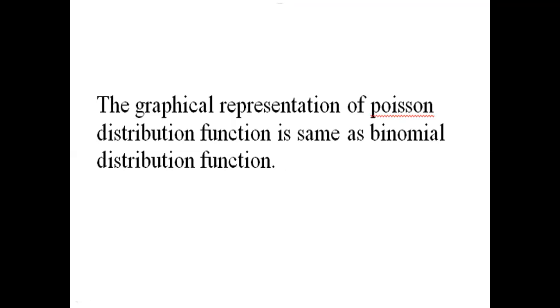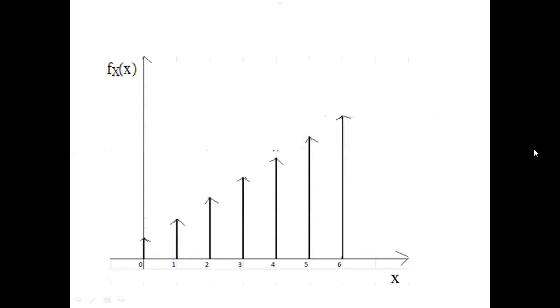For a discrete random variable, the graph of the distribution function is a staircase form, and the density function is like an impulse function. That is why both have the same graphical structure.